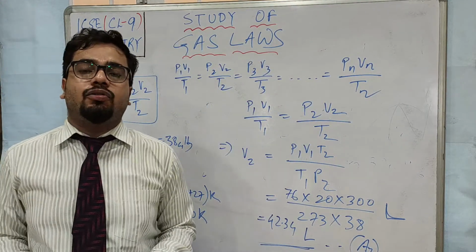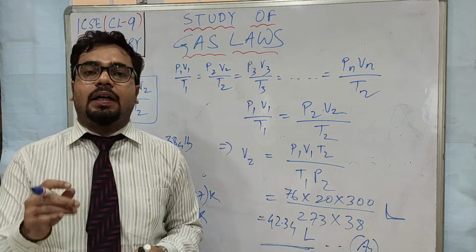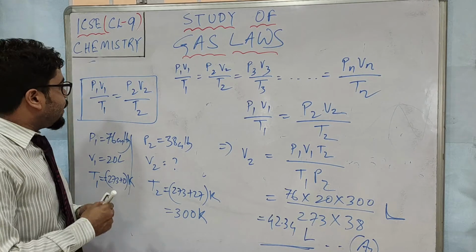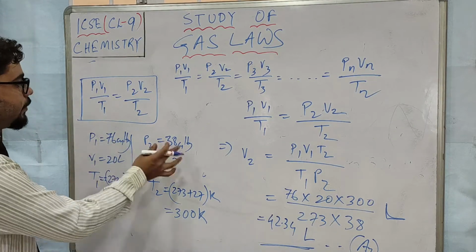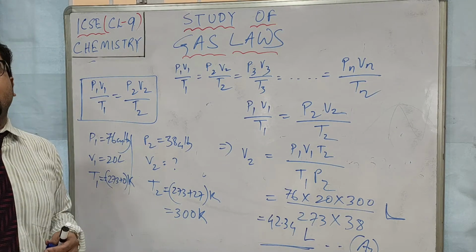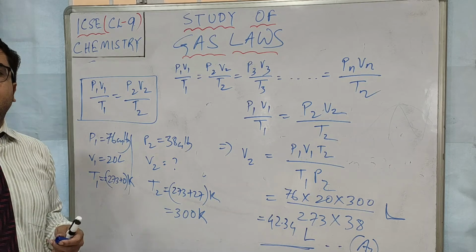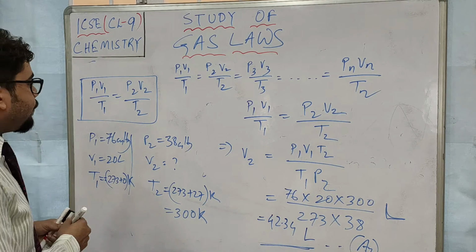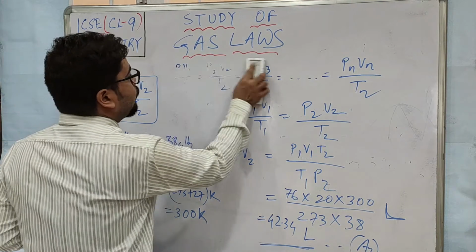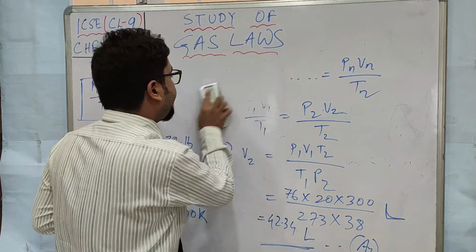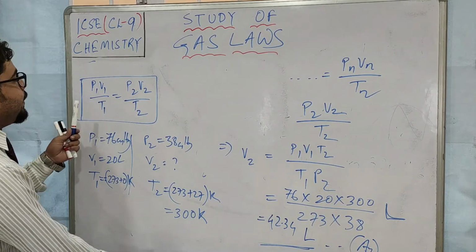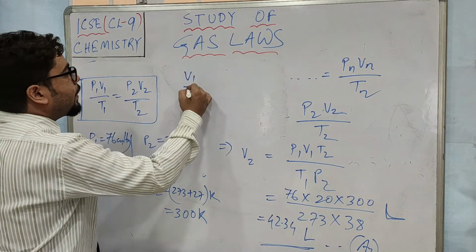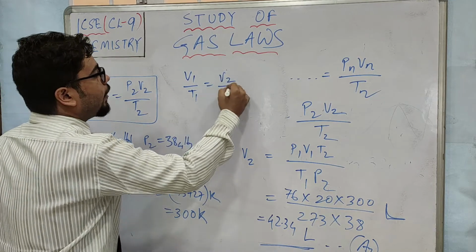I hope you have understood how to calculate on the basis of the ideal gas equation. Sometimes they do not change pressure and temperature both, okay? Sometimes they keep either the pressure the same or the temperature the same. Then you have to modify this formula. Suppose the pressure is not being changed. So this formula will become V1 by T1 equals V2 by T2.